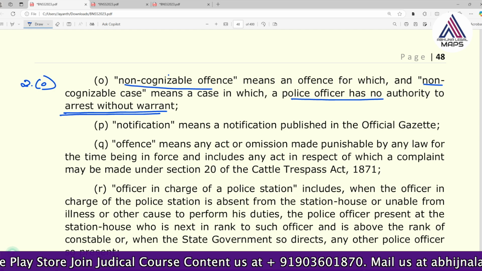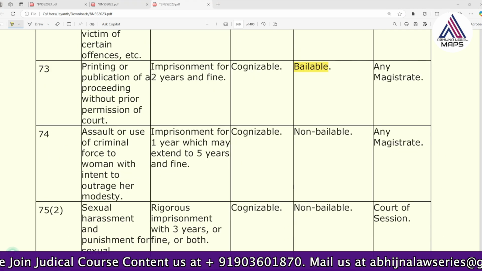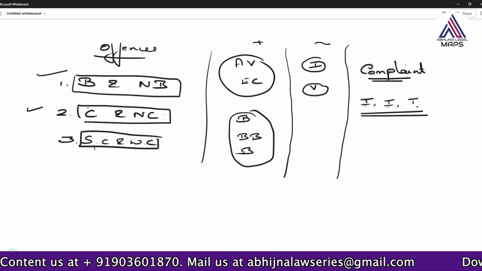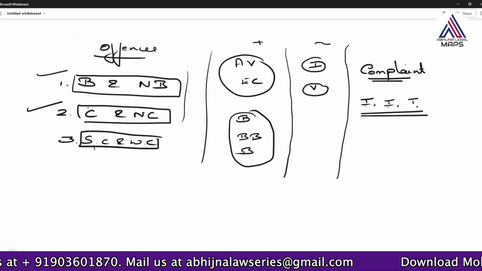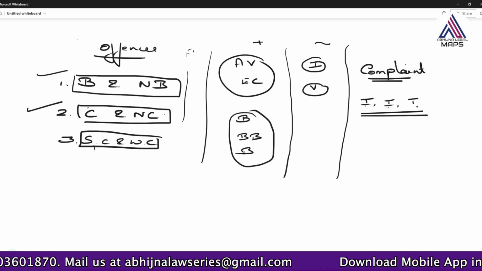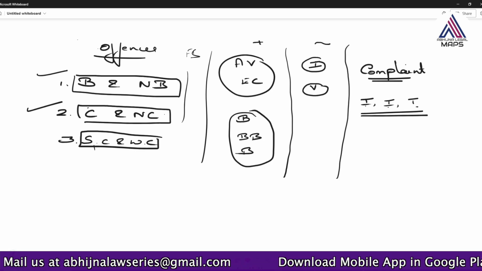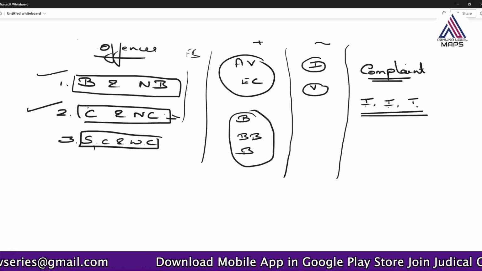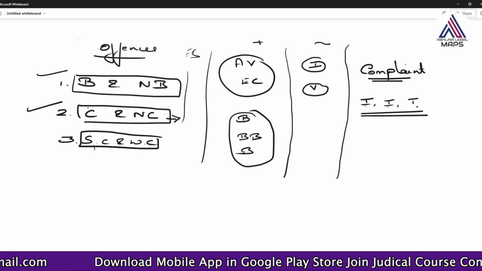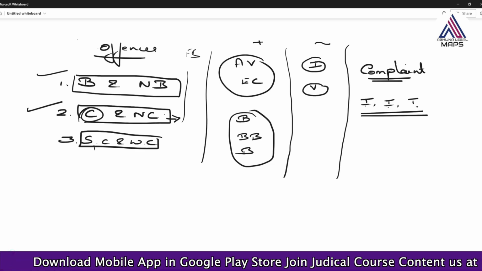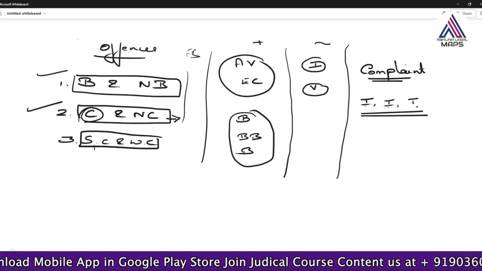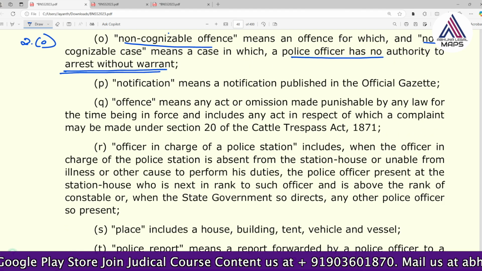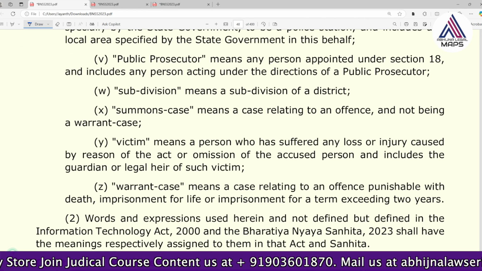So what did we learn till now? We understood what is bailable offense, non-bailable offense, what is cognizable and non-cognizable offense. Both we can understand by way of the first schedule in BNSS. If we directly refer to the first schedule, then we can understand easily. And one more thing, in cognizable offense, police can arrest without warrant. That is one important thing in a cognizable case. Then comes summons case and warrant case. In order to understand summons case, first we need to understand warrant case.